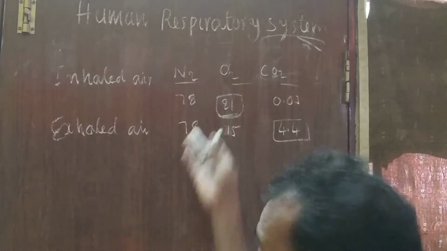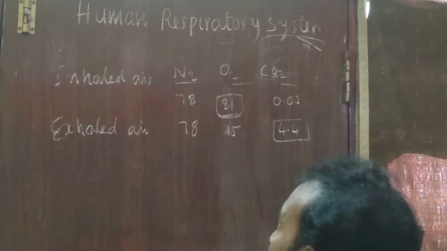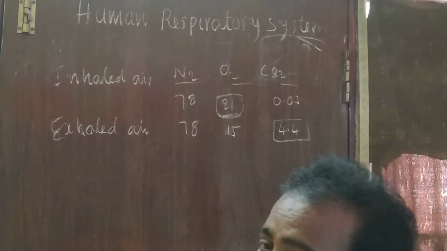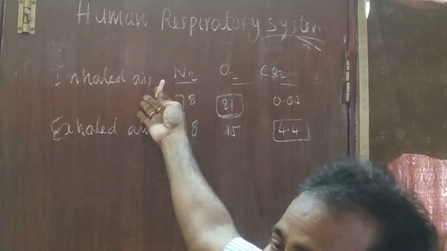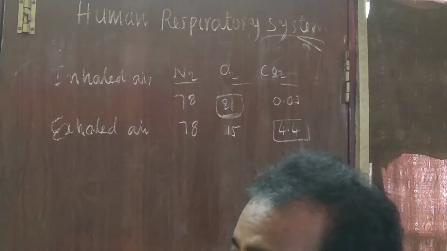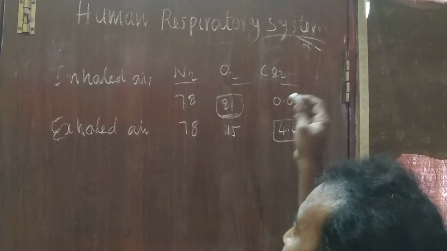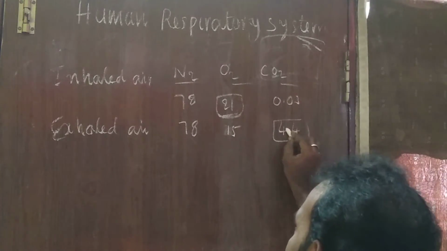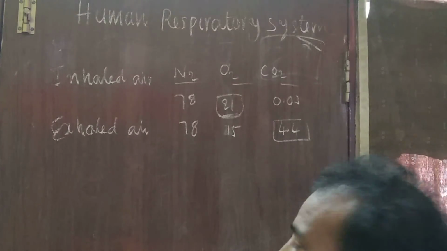The nitrogen is present at 78%, but it is not taken into consideration because there is no change in the proportion of nitrogen in inhaled air and exhaled air. Changes occur only in oxygen and carbon dioxide. In the inhaled air, oxygen is present at 21%.